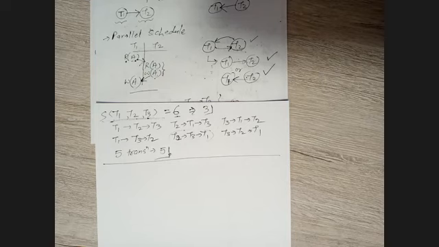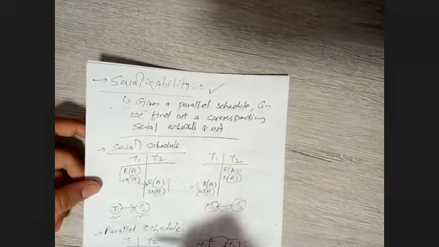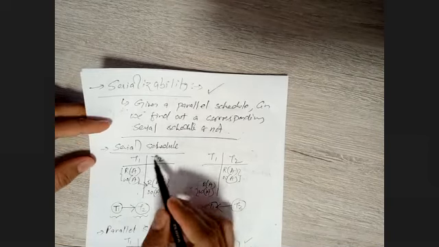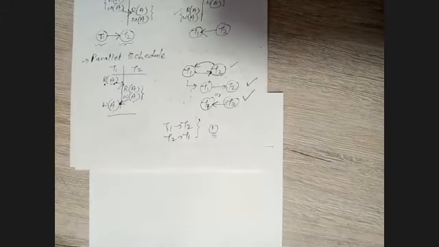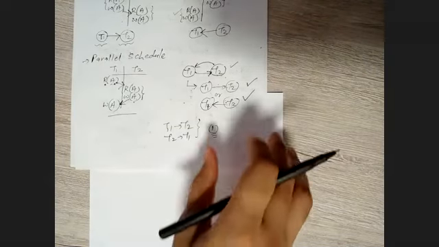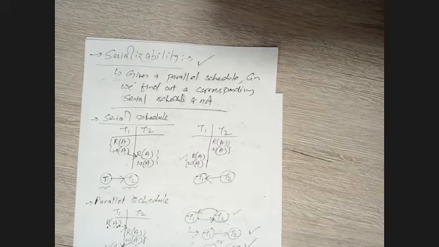Today we understood what serializability is. To identify whether a schedule is serializable or not, we will start that in the next class. And remember, this is very important. In any examination, you can think they will probably provide you a schedule and ask whether it is serializable or not, right?